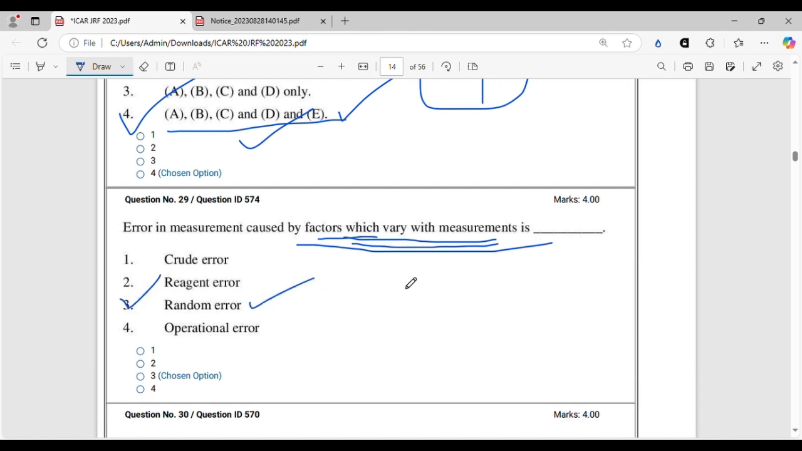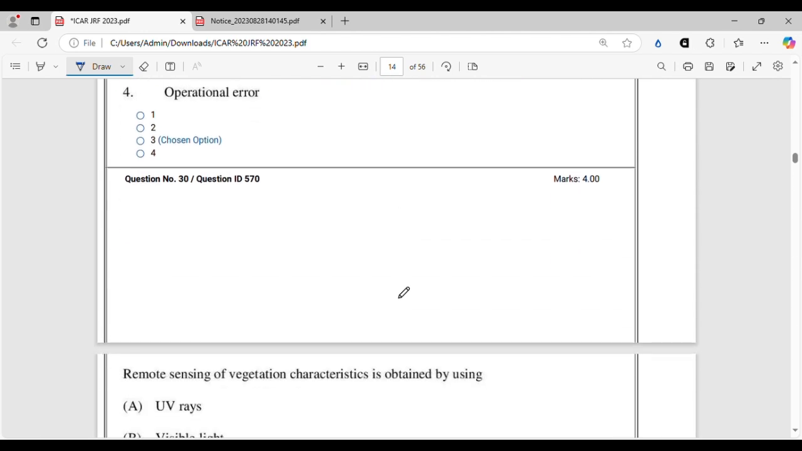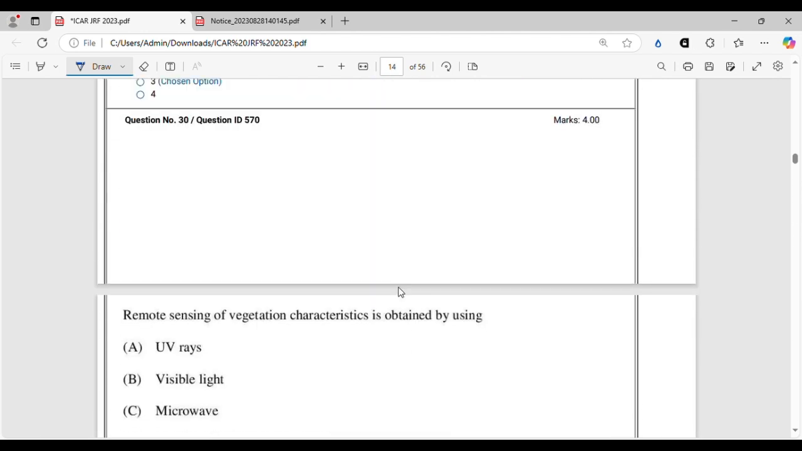You have to be very thorough about statistics. Anyhow, you have to read it in your MSc and PhD further, but still you have to be very thorough about basic statistics. So I would suggest you read any good quality general agriculture book, or you can simply read any proper notes from a reputed university like TNAU or ISRI notes. So error in measurement caused by factors which vary with instruments is called random error, right? So moving on to the next question.